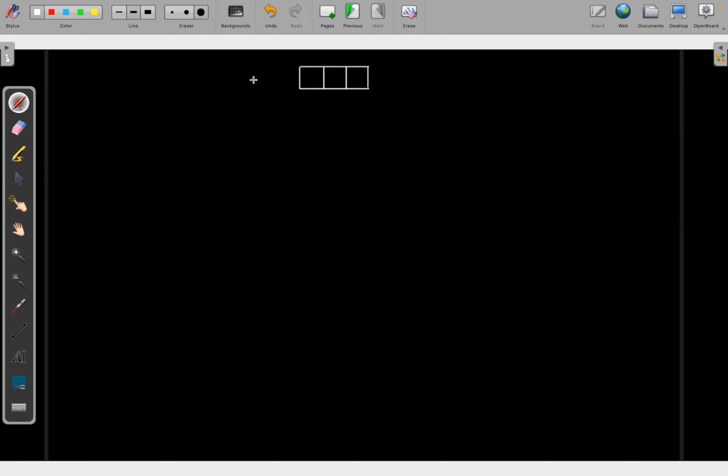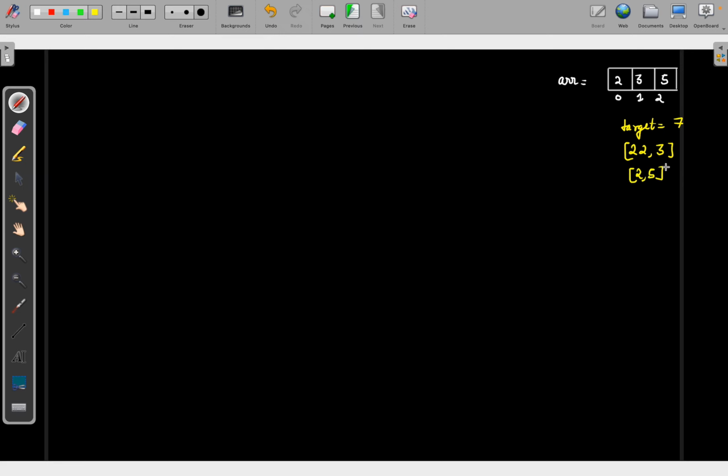So let me take an array. I have this array: 2, 3 and 5. Suppose these are my indexes. Okay, and I will do one function call. Let me put it here and let's start doing function calls from here. For this one, suppose the target is again 7. If the target is 7, what will the different possible combinations be? Again 2, 2 and 3, and here 2 and 5. Okay, these will be the two combinations.